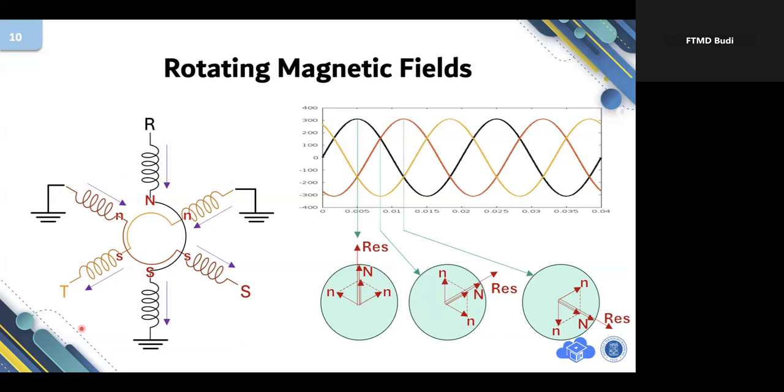Okay. Now I am connecting the poles to the neutral like this. This is neutral, neutral, neutral, and then this one to VR, voltage R, indicated by black. This is S indicated by red, and this one is T, or VT, indicated by yellow. Okay, this is one of the most struggling points.